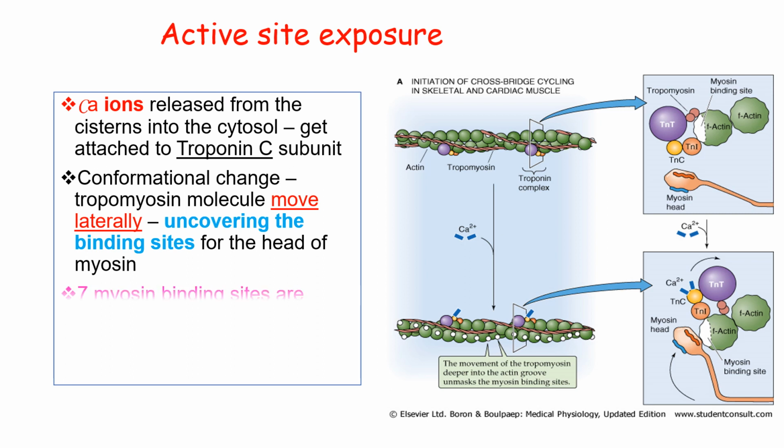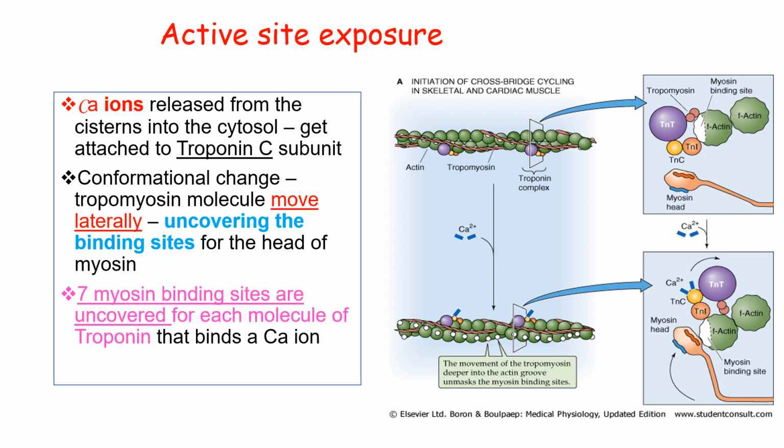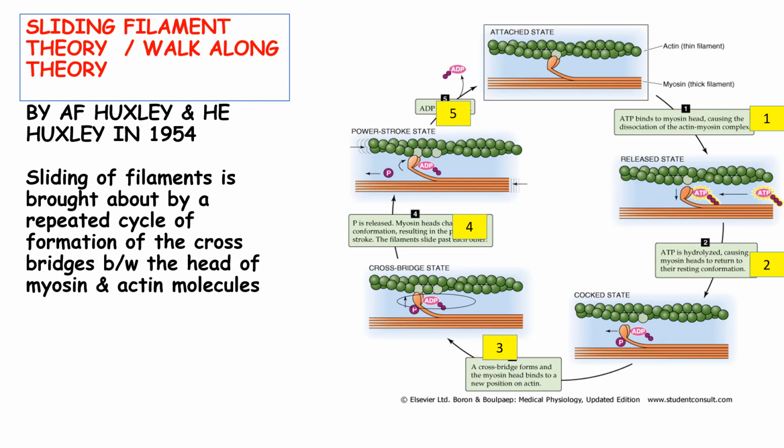So when calcium is present, there is uncovering of the 7 myosin binding sites, so actin-myosin interaction can occur. This actin-myosin interaction occurs by the sliding filament theory, also known by the name of walk-along theory, proposed by Huxley and Huxley in 1954. They proposed that sliding of filament is brought about by a repeated cycle of cross-bridge formation between the head of myosin and the actin molecule.